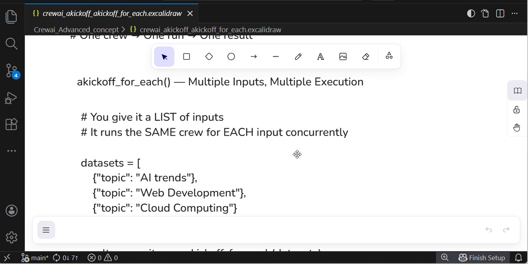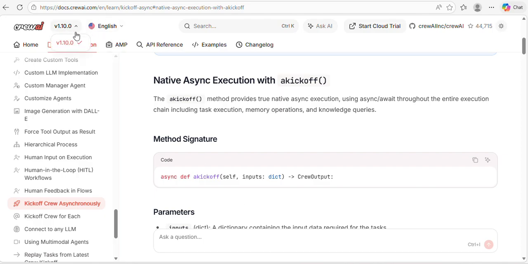Some of the LLM models have a specific cutoff, so if you ask questions, they will only be able to give you previous versions. In CrewAI, the current version is v1.10.0, and in previous versions some of this functionality has been deprecated.